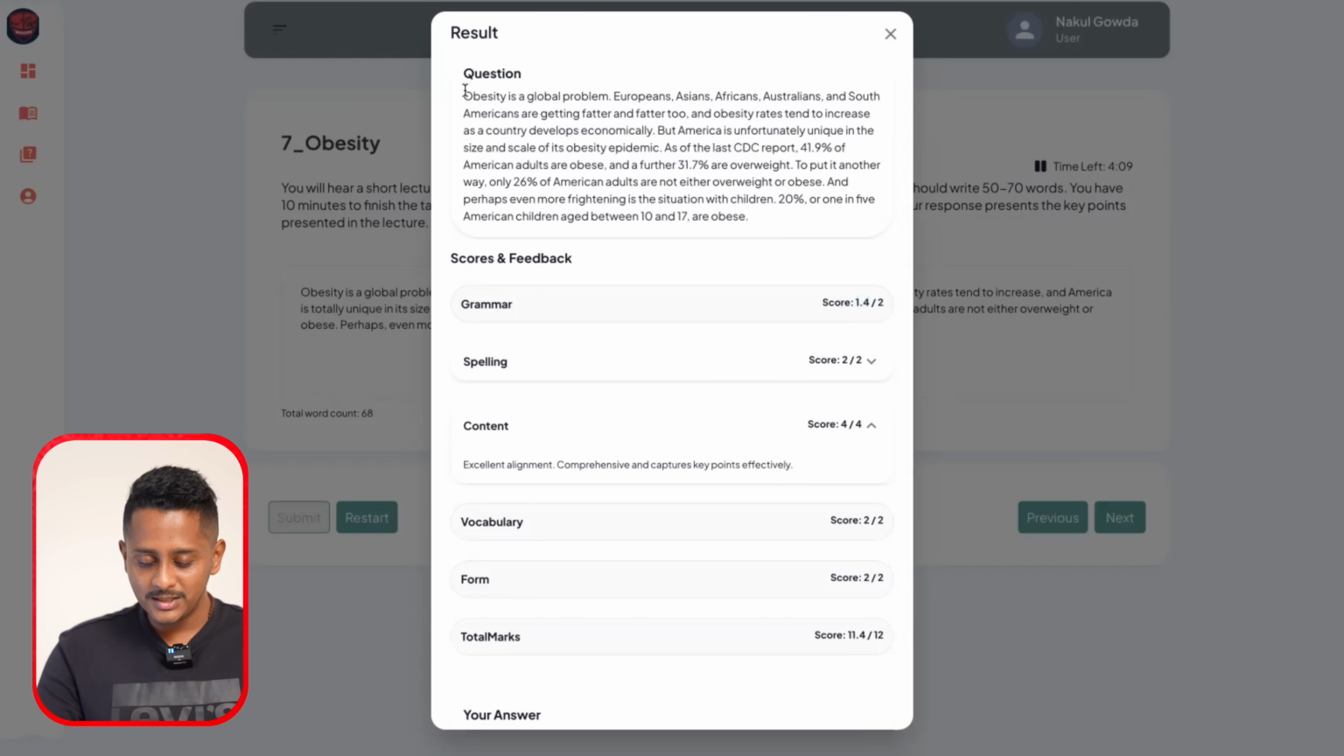This is the question. Obesity is a global problem. It's an audio transcript shown here. Europeans, Asians, Africans, Australians and South Americans are getting fatter and fatter too.